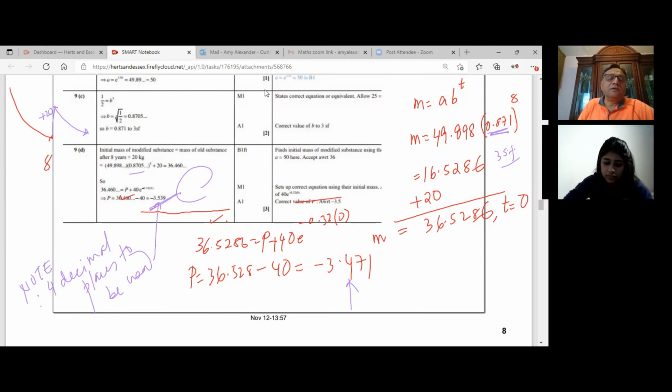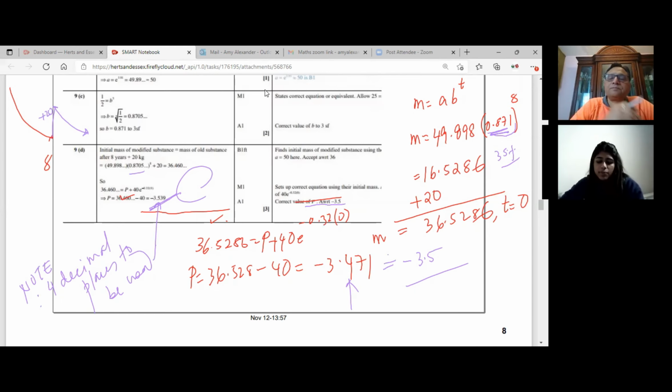Do you understand? So that way is correct. And what do they write? Correct answer 3.5 is acceptable, right? So 3.47 is close, but in that case, you could round this as minus 3.5. Okay. Anyway, the method was correct. And the important learning here is to use the values to 4 decimal places to get the accurate answer.